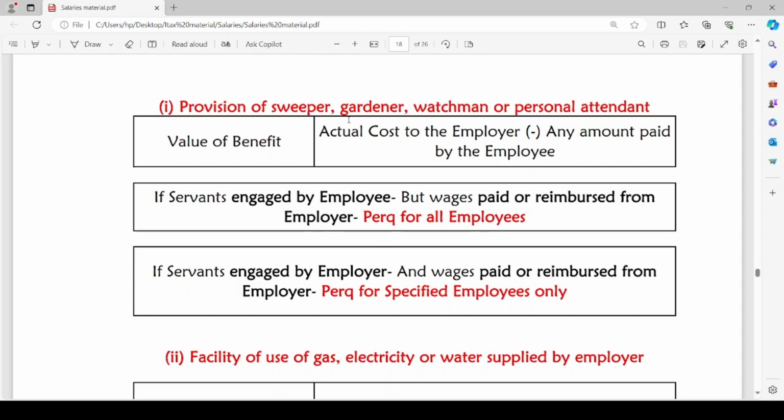If the servant is engaged by the employee but wages are paid or reimbursed by the employer, it will be perquisite for all employees. If the servant is engaged by the employer and wages are paid or reimbursed by the employer, it will be perquisite for specified employees only. That means if the servant is engaged by the employer himself and he is the one who is paying wages for such servant, it will be perquisite for specified employees only.